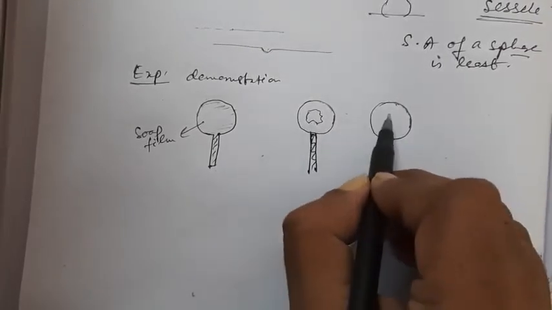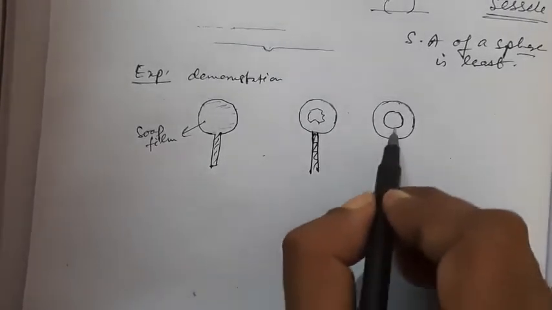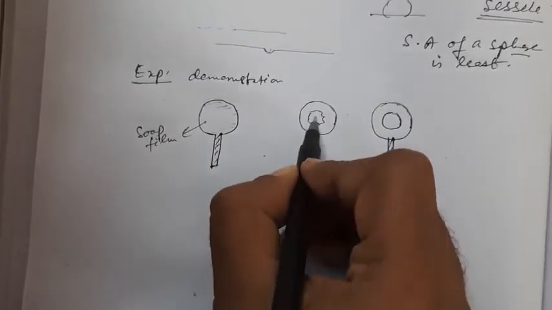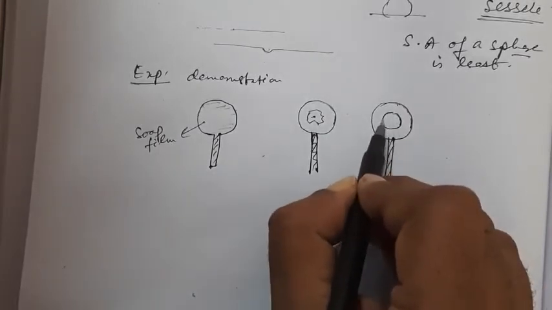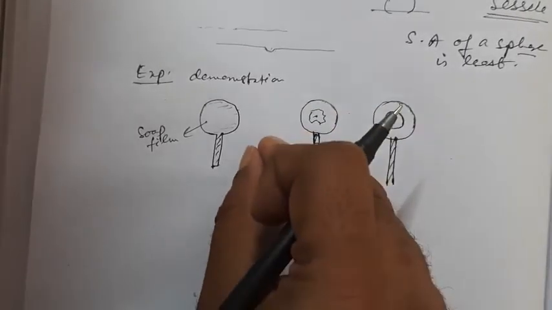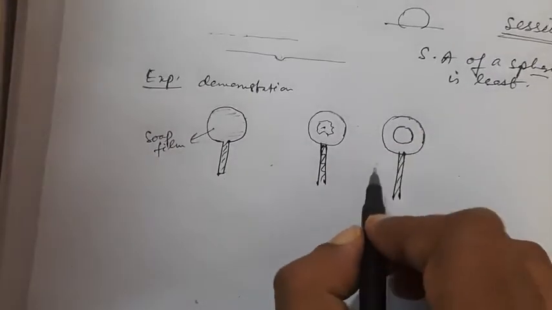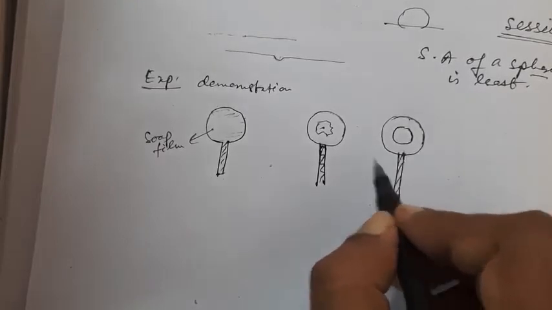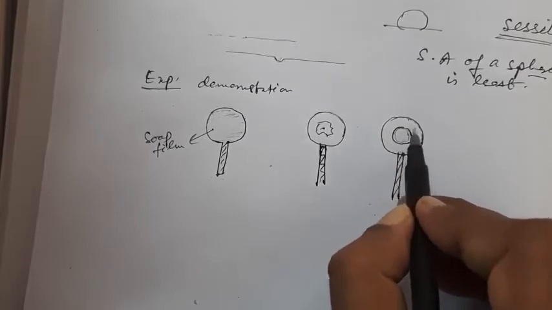The wet cotton thread will be in a perfectly round shape if we pierce this internal part with a pin. If we pierce this internal part with a pin, the thread will be in a perfect circular shape. So the soap film inside the loop is punctured with a fine needle, and you see that the cotton thread pulls itself together in a complete circle. Now the reason behind this is: there is no soap film in this region, but there is soap film here.